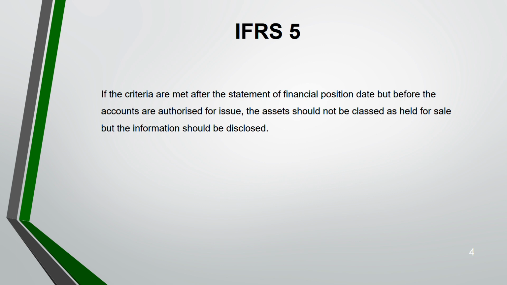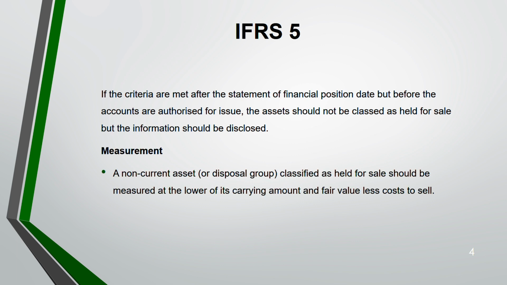If the criteria are met after the statement of financial position date but before the accounts are authorized for issue, the asset will not be classified as held for sale, but you will rather disclose this information, because you are meeting the criteria after the statement of financial position date. Now, how do you measure? You will measure an asset classified as held for sale at the lower of its carrying amount and fair value less costs to sell.